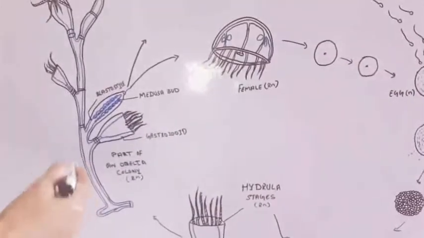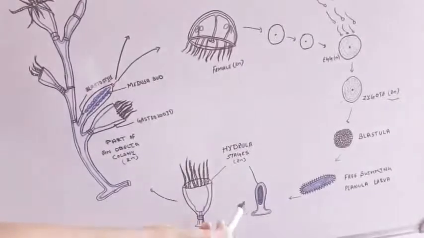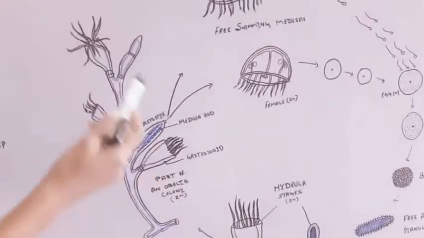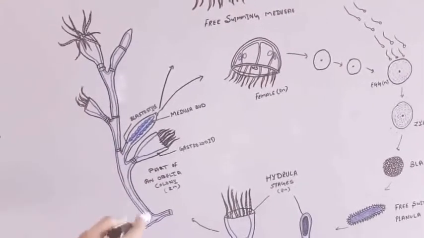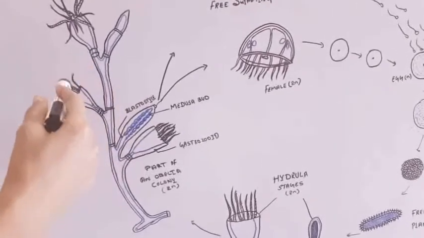So the planula larva becomes a whole colony.